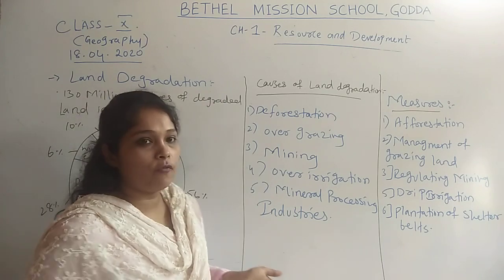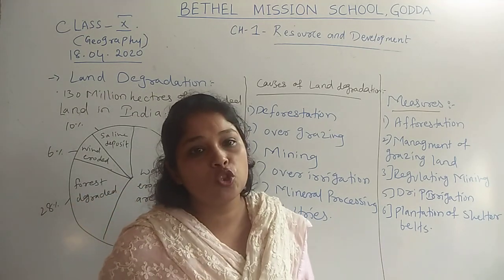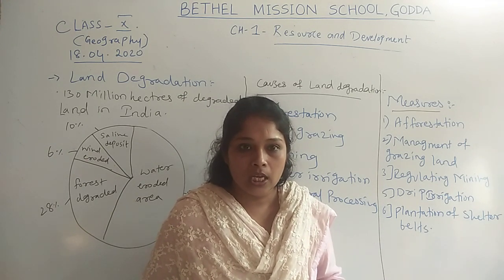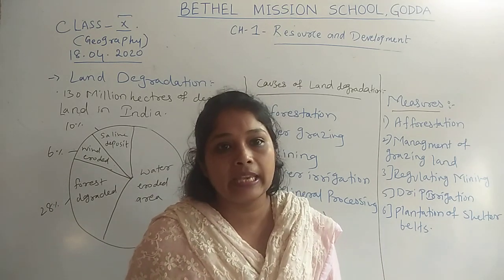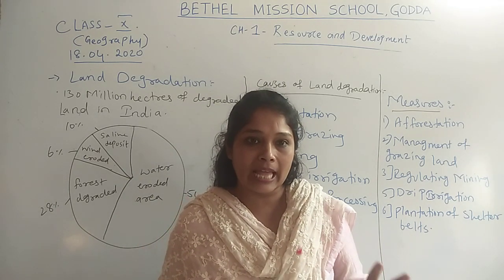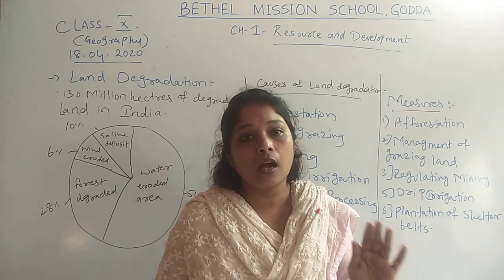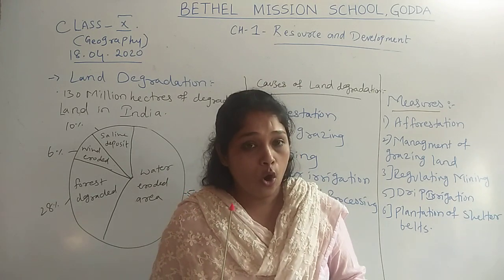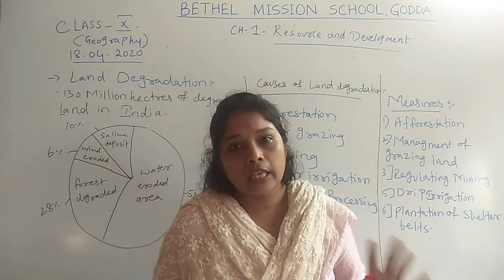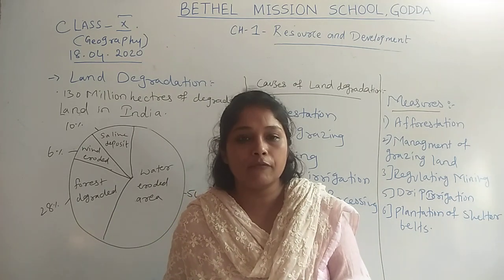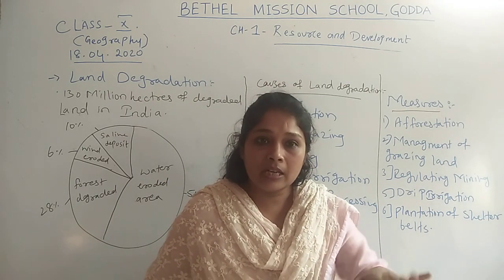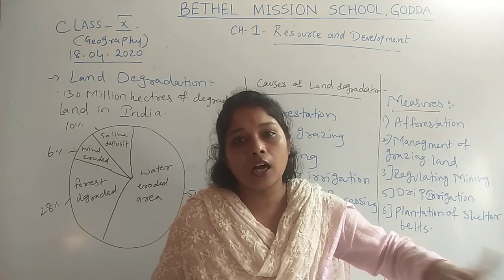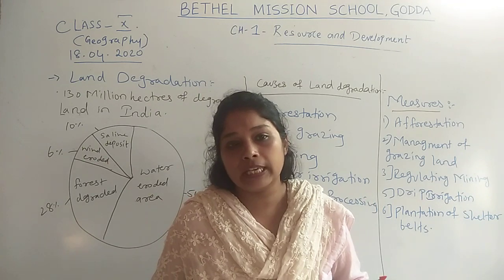Second one is overgrazing of lands. We have grazing and pasture lands in India which are used for animal husbandry. Cattle are fed from those lands. Many times it happens that those lands are not used carefully or properly, because of which the grass on those lands is degraded. The grass is not good enough for the cattle to eat.